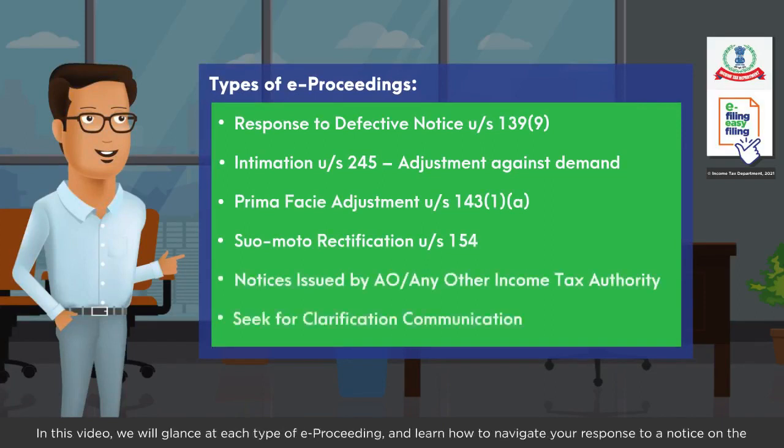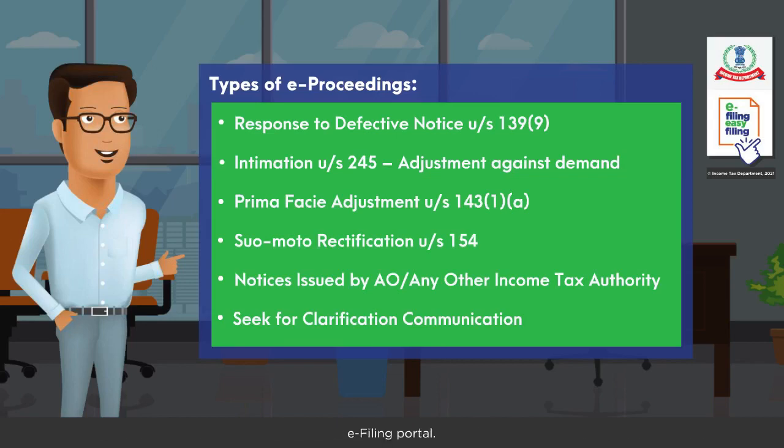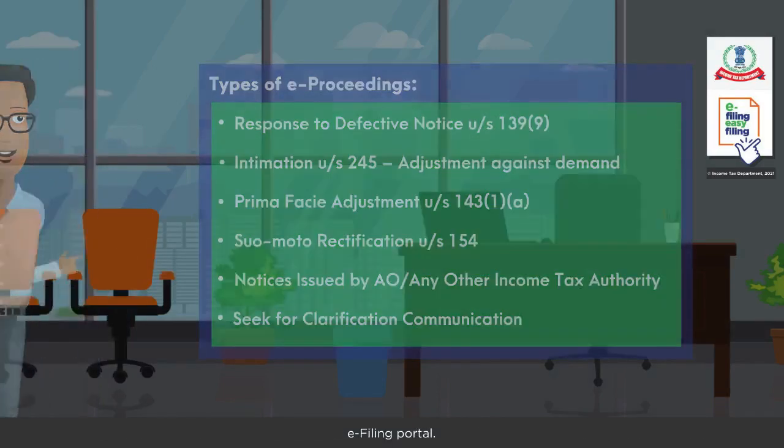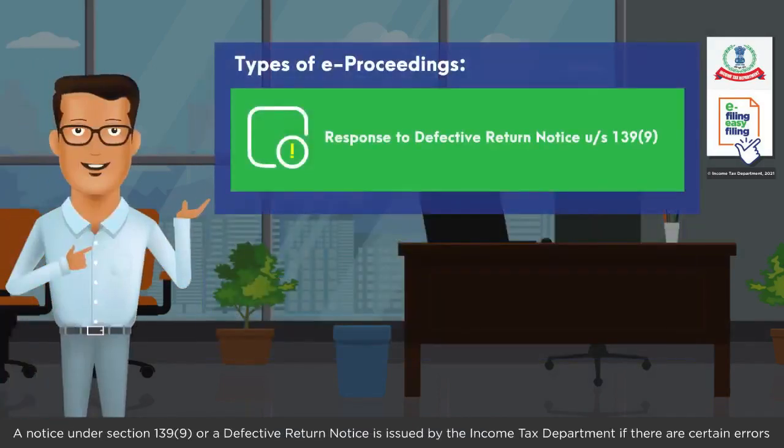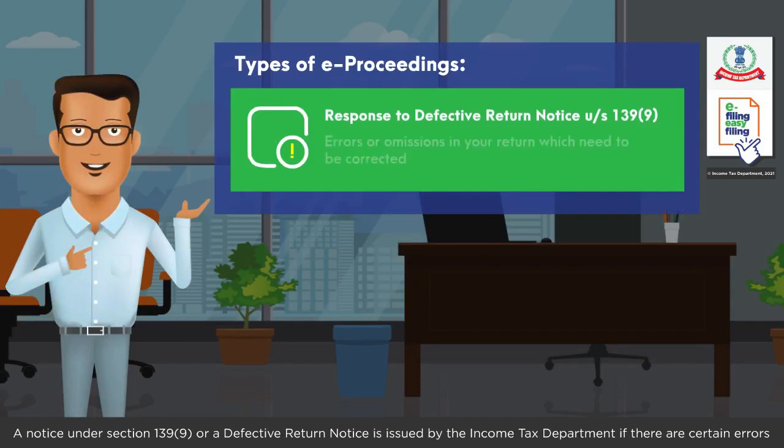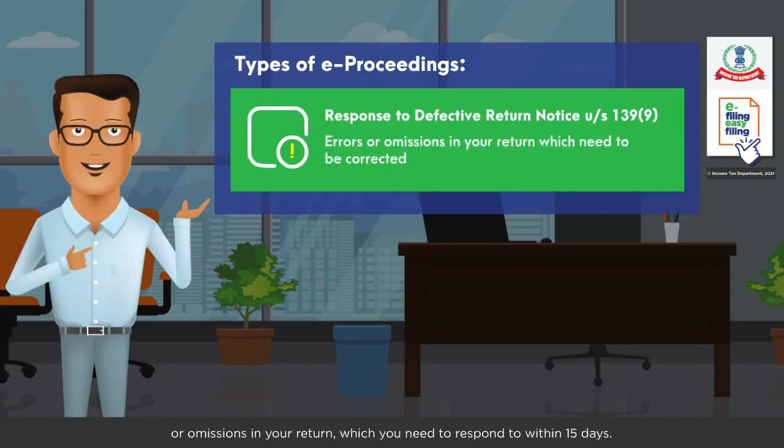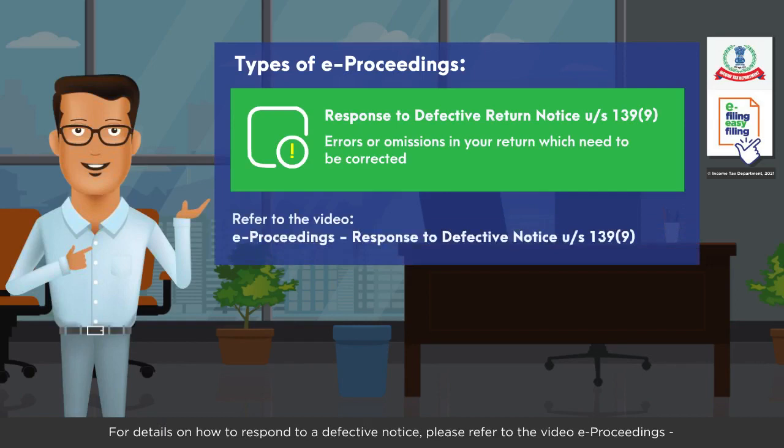In this video, we will glance at each type of e-proceeding and learn how to navigate your response to a notice on the e-filing portal. A notice under Section 139(9) or a defective return notice is issued by the Income Tax Department if there are certain errors or omissions in your return, which you need to respond to within 15 days. For details on how to respond to a defective notice, please refer to the video e-proceedings, response to defective notice